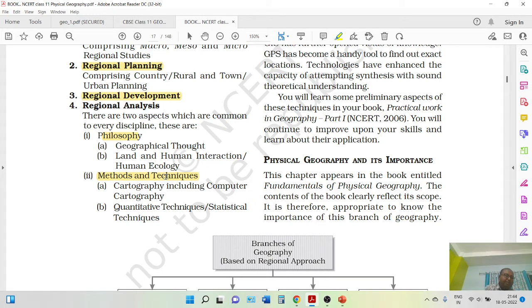We need basic knowledge of programming, basic DBMS, database management system, and SQL, structured query language. These things will really help us make our work more and more technologically equipped. These things we will study in the regional approach of geography.